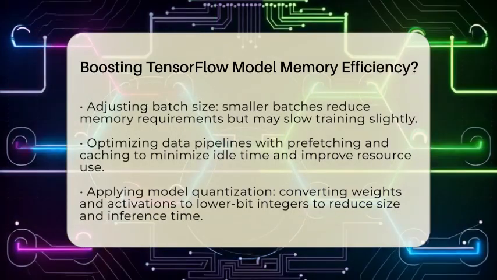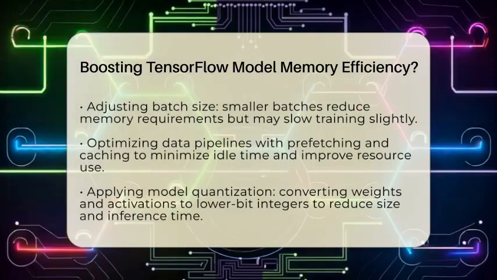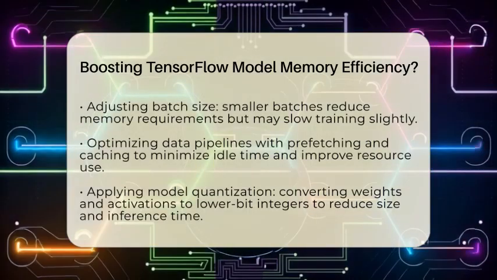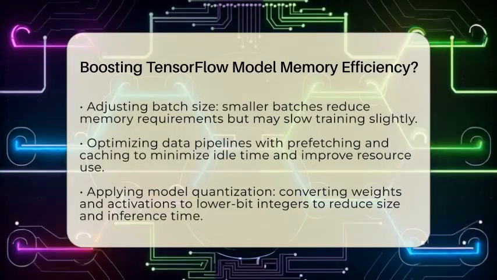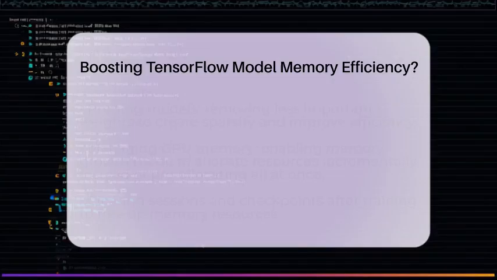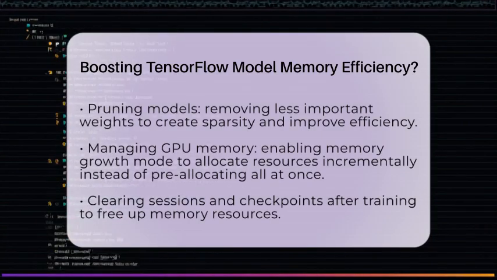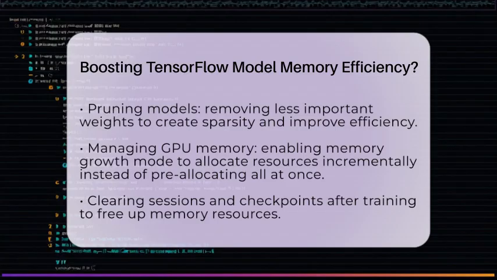Another powerful technique is model quantization. This process converts model weights and activations from floating point numbers to lower bit integers, like 8-bit integers. Quantization shrinks the model size, reduces memory needs, and speeds up inference, especially on edge devices or mobile phones.